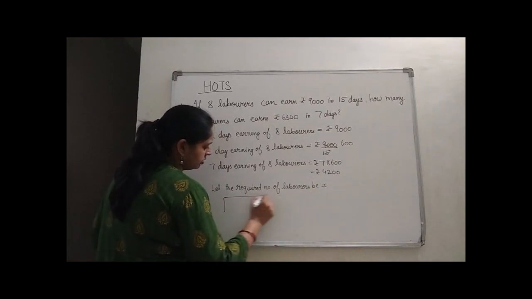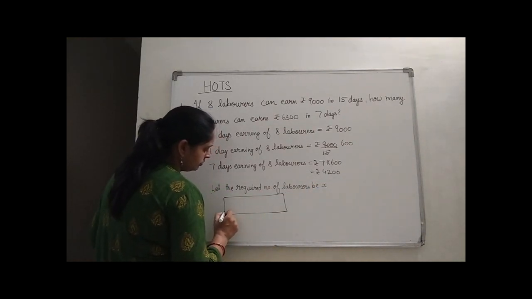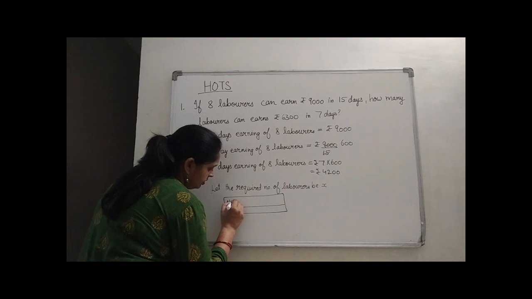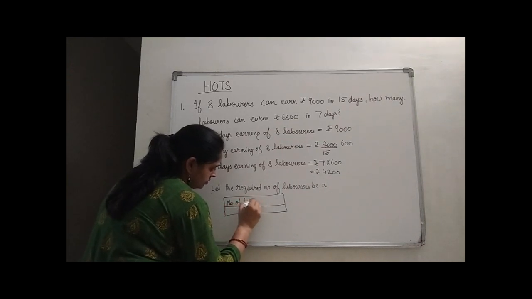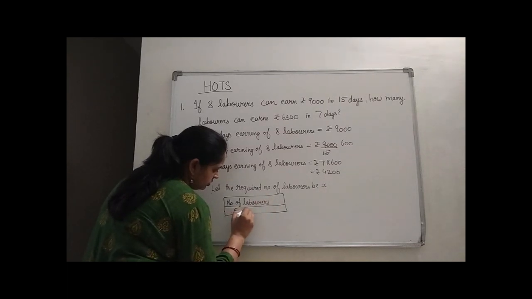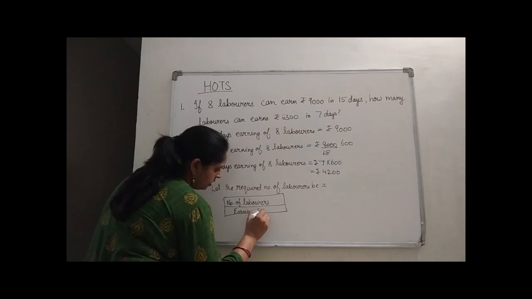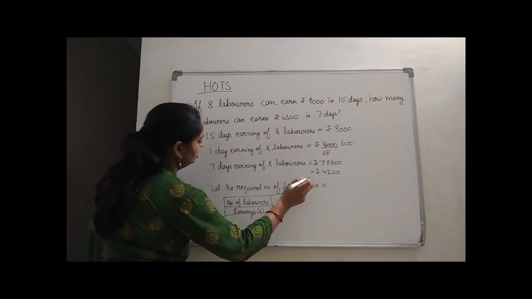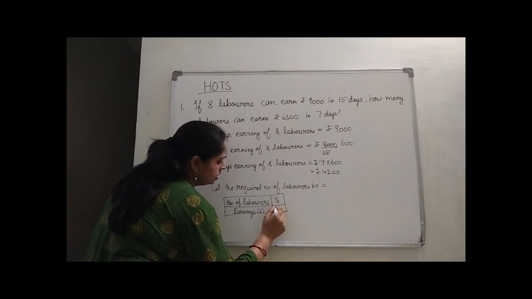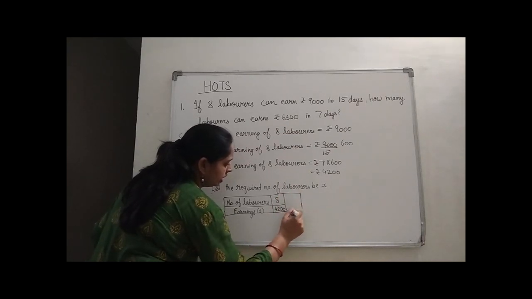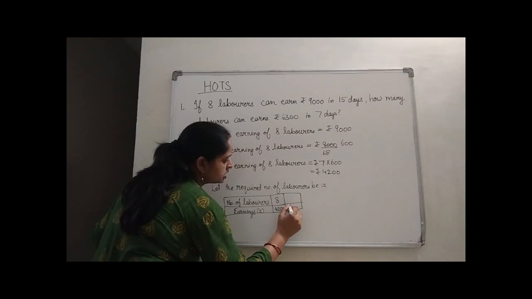Then we are having two things. What we are having? Number of laborers and their earning. In both the cases we are talking about 7 days earning, right? So if 8 laborers can earn 4,200 rupees in 7 days, how many laborers can earn rupees 6,300 in 7 days?